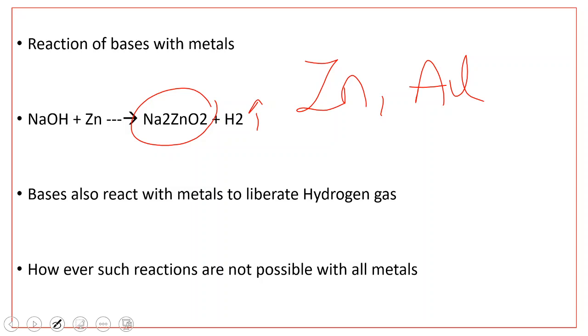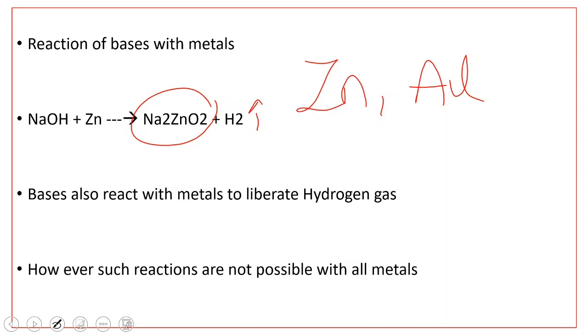Because you know metallic oxides, like we already discussed about metals and non-metals in previous classes. Like in 8th class we have metals and non-metals, where you know that all metal oxides are basic in nature, right? So bases reacting with metals looks like water reacting with water. The same thing, bases with metals means bases are reacting with bases only. So there is an exceptional case, only zinc and aluminium can react with bases to liberate hydrogen gas.